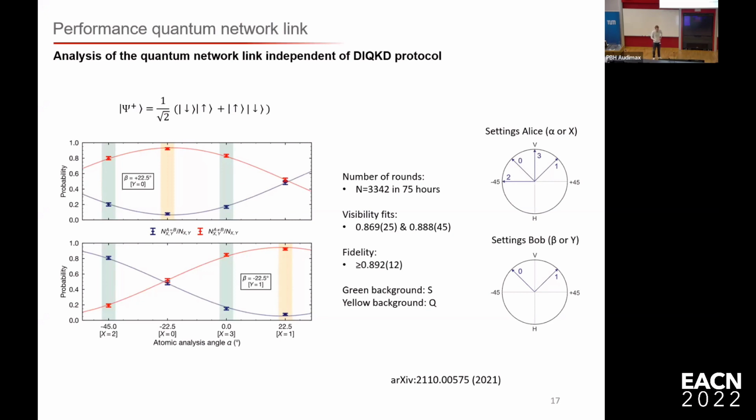Then we use the measurement settings with the green background, those 4, to calculate the S value that we achieved, and with the measurement settings with the yellow background, we can estimate the Q, or the QBER.